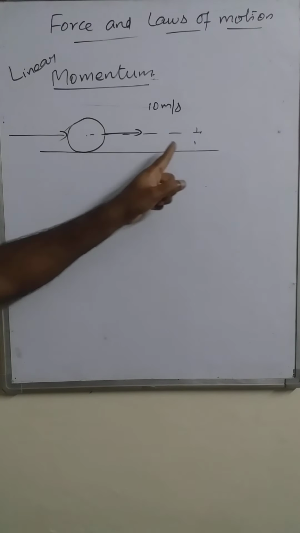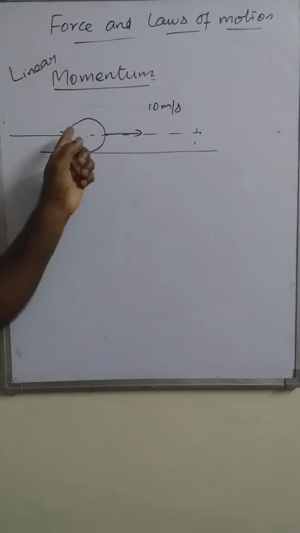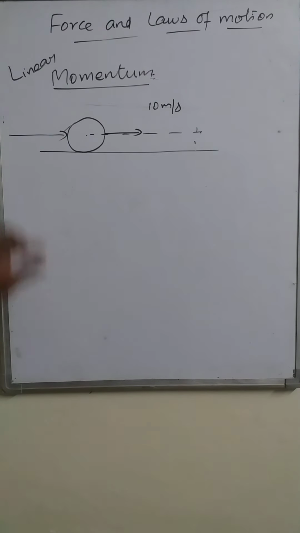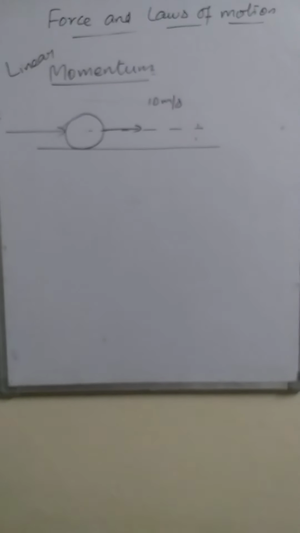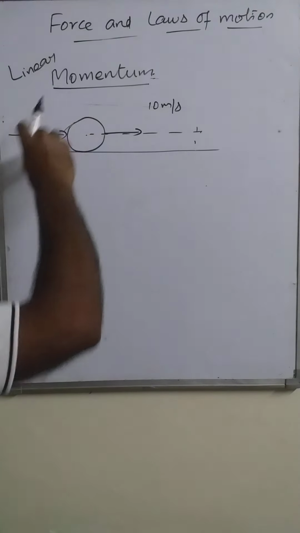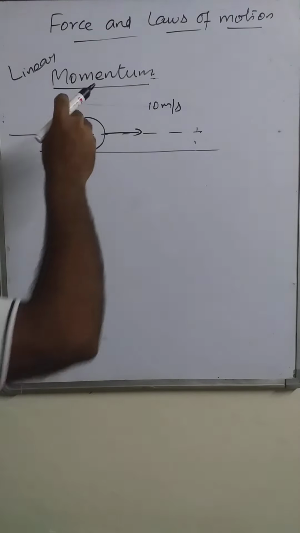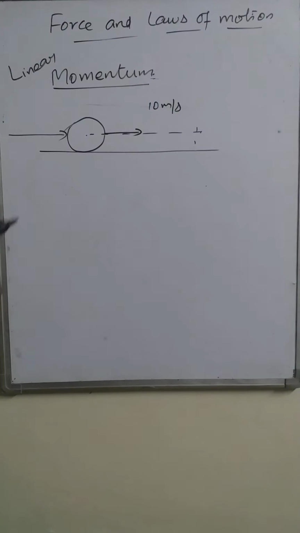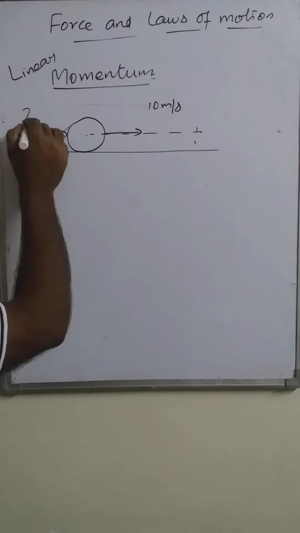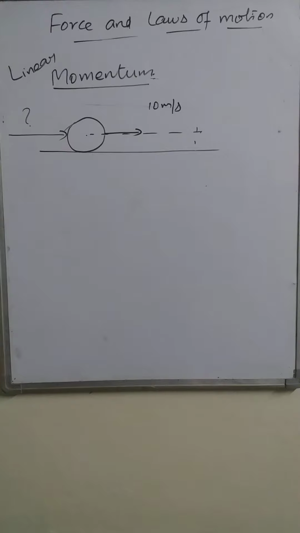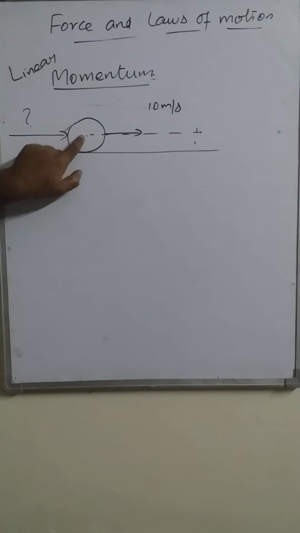To produce a velocity of 10 meter per second, if we change the objects, here we put a small coin and a large ball, then we put a bike, we put a car. In all these objects, we want to produce the same motion, that is 10 meter per second. Then what about the force required? To produce the same motion on different objects, different forces are required.